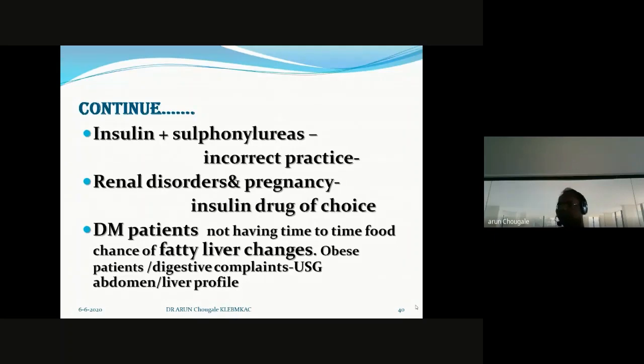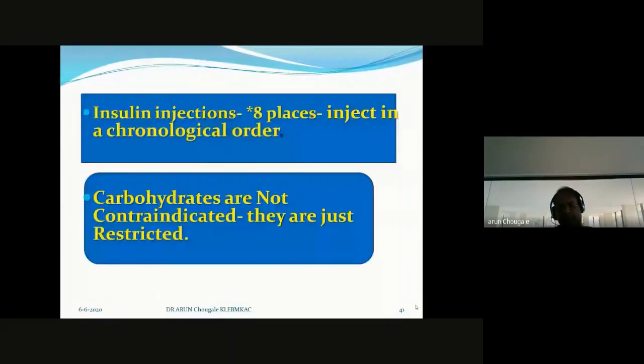Nowadays, recent research says that diabetes does not deal with carbohydrates, it deals with lipid. It is a disease of fat. New trends are coming. That's why diabetes is considered the mother of all diseases. You screen diabetic patients, most of them have abnormal lipid profiles. Keep it in your mind.